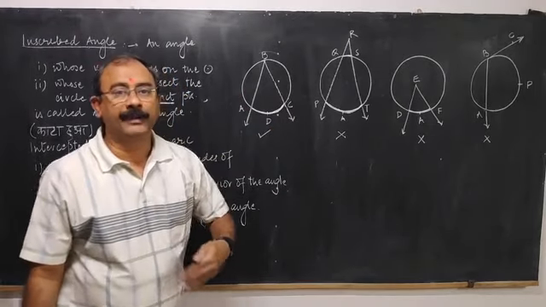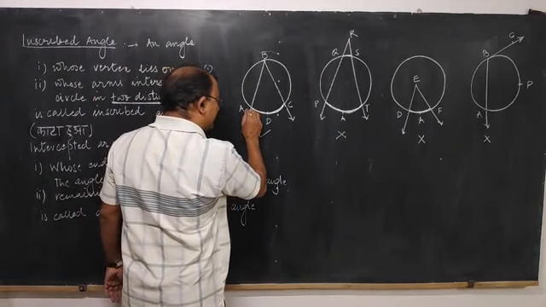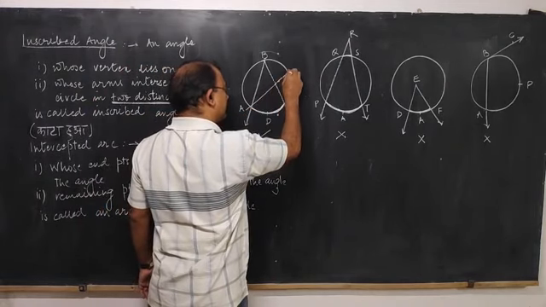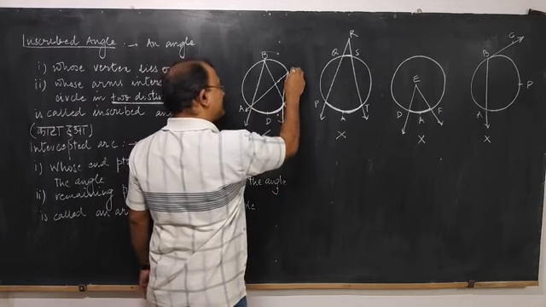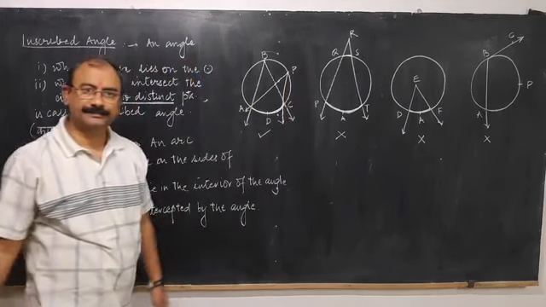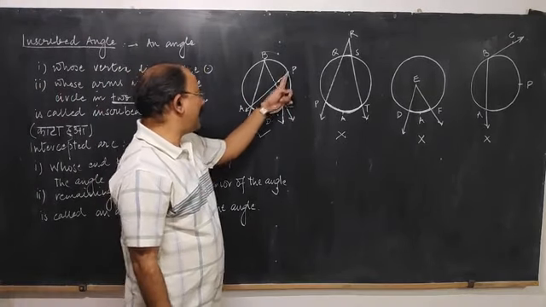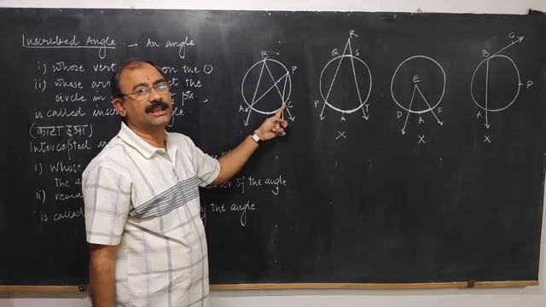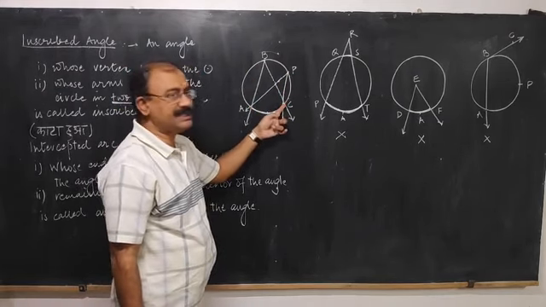When we go ahead, we find that we can draw another angle like this. Let me say that this is point P. I can say that angle APC is also inscribed in arc APC.